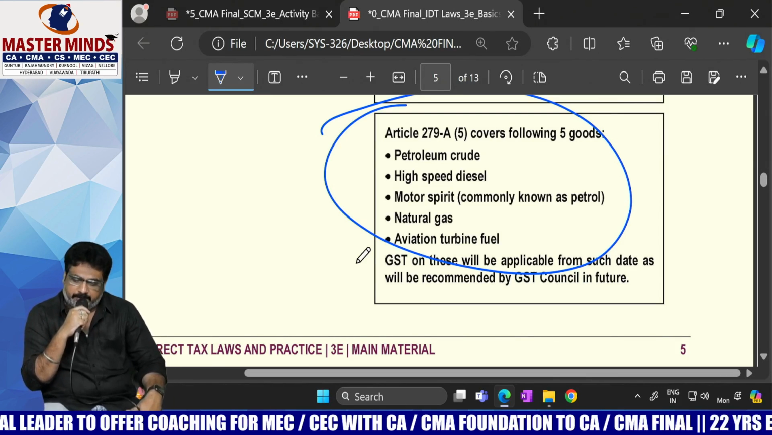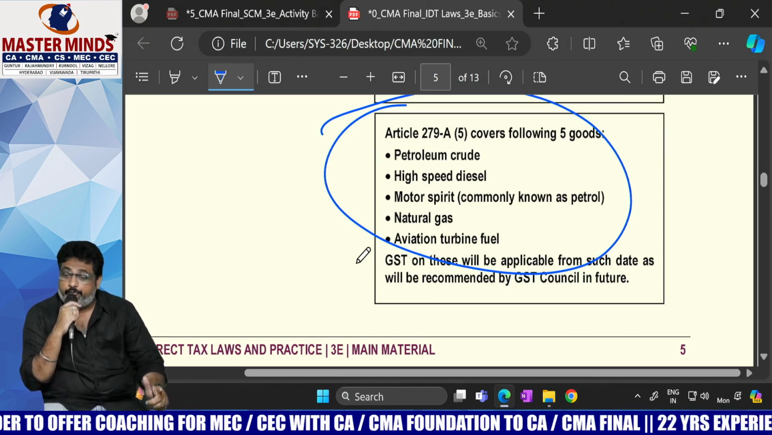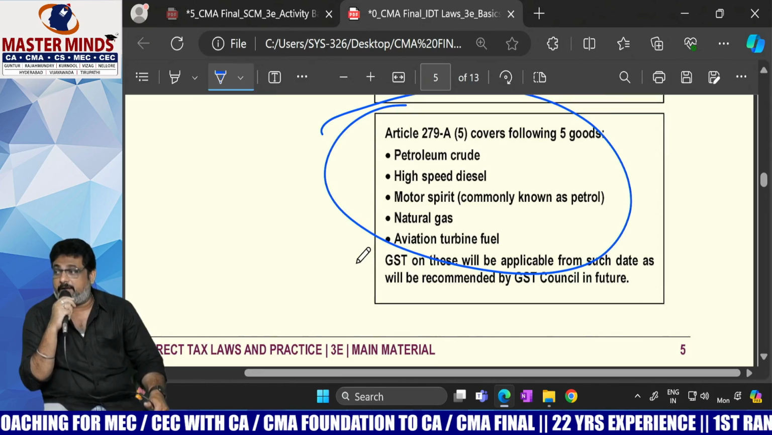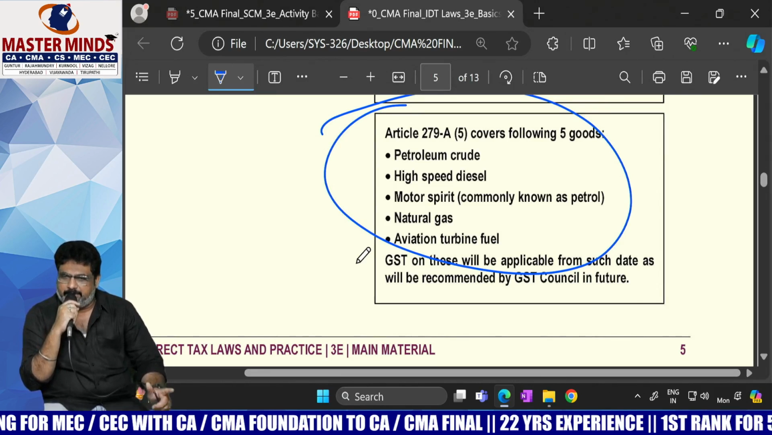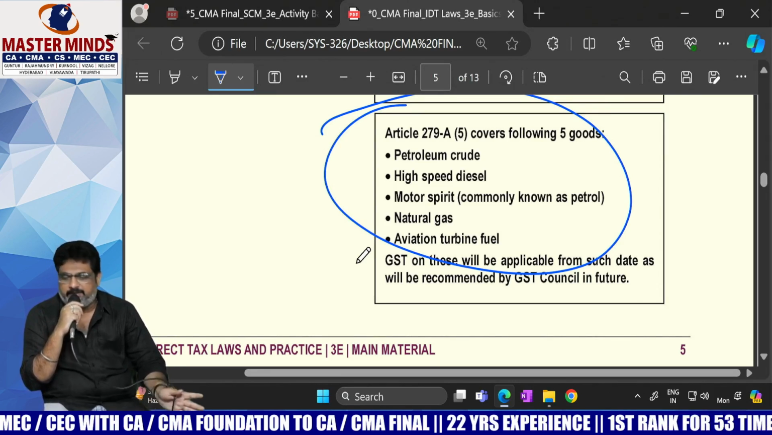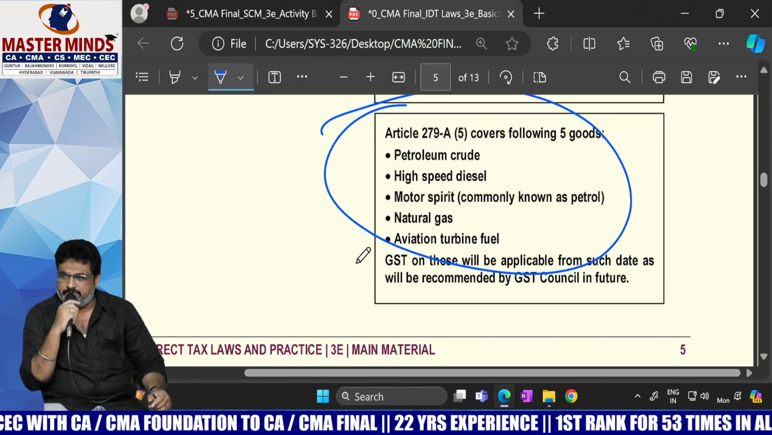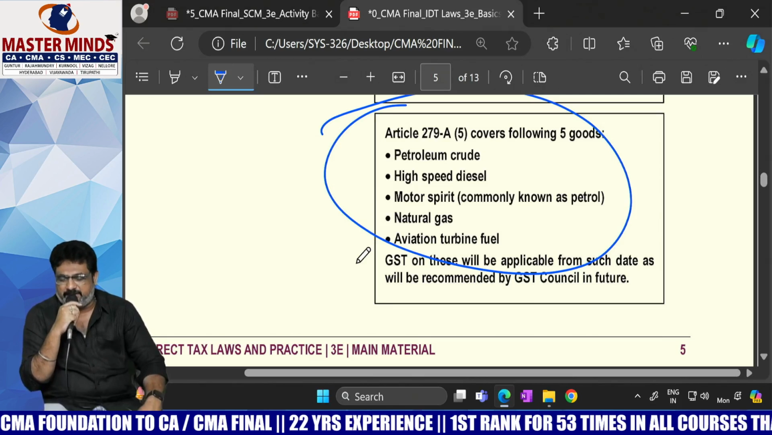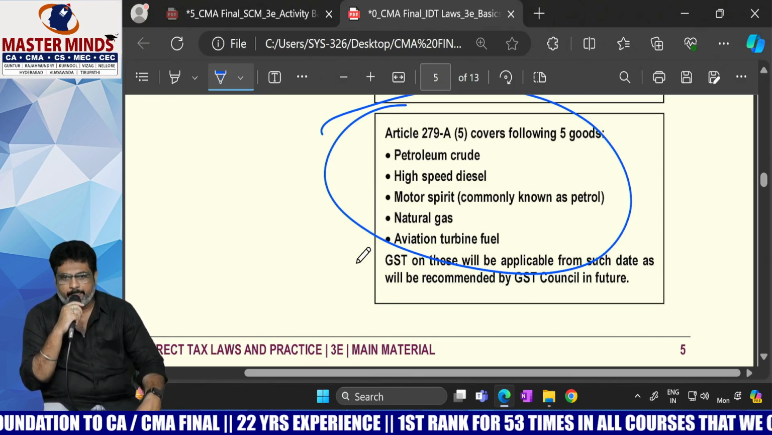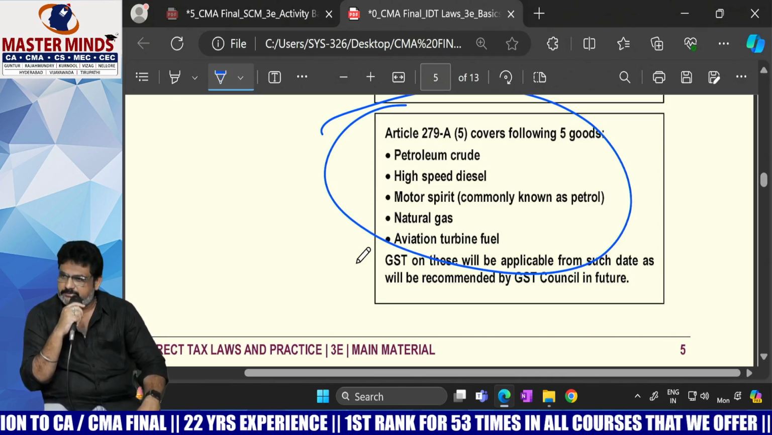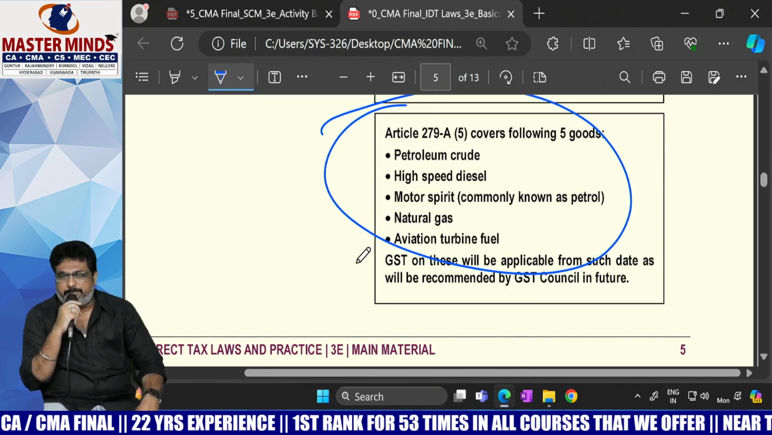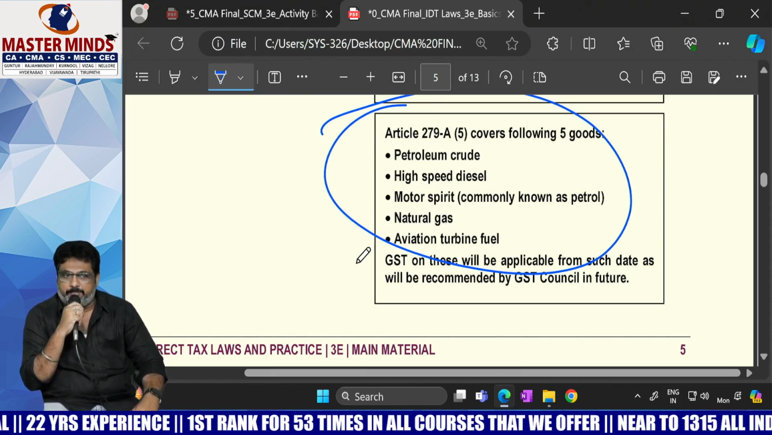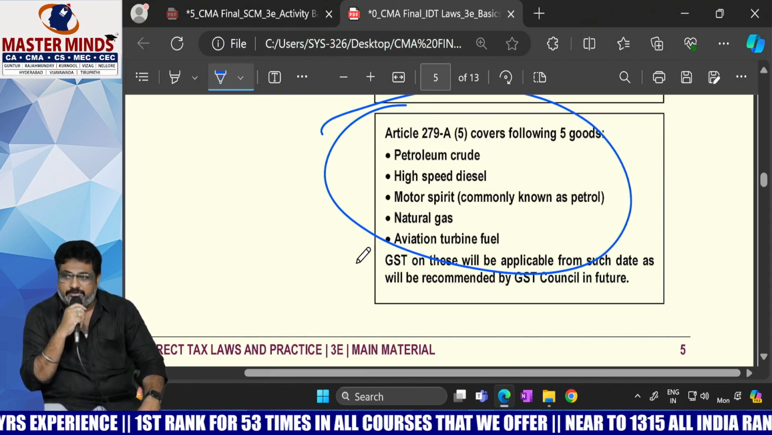For all these 5 items, there is no GST for the time being. Whenever the GST Council approves, from that particular date, GST will be levied. This point was there only for namesake. Vote bank politics. Because people will ask, just before the implementation of GST, you put out the advertisement that it is one nation, one tax.